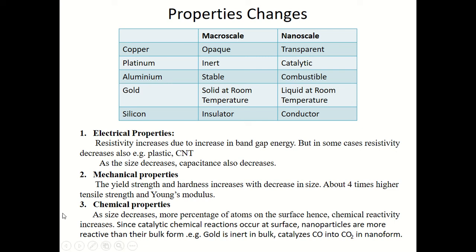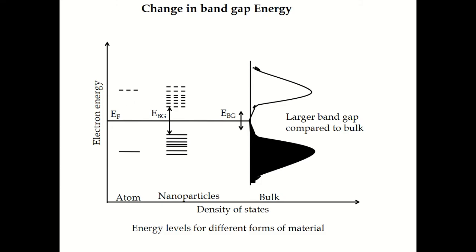First is electrical properties. As we have seen in the previous video, the band gap energy of nanomaterial is much larger compared to bulk. As the band gap energy increases, obviously conductivity decreases and resistivity increases. But this is not the only reason for the increase in resistivity.